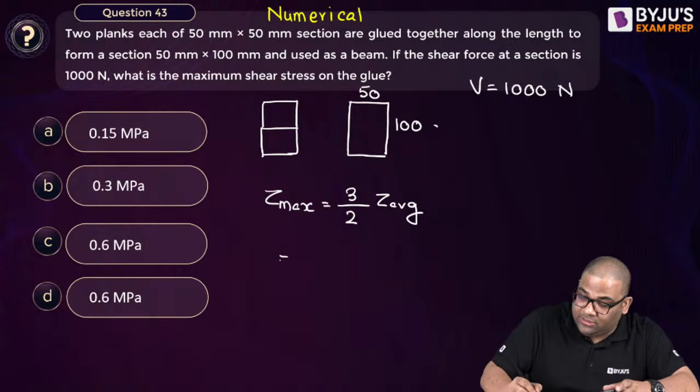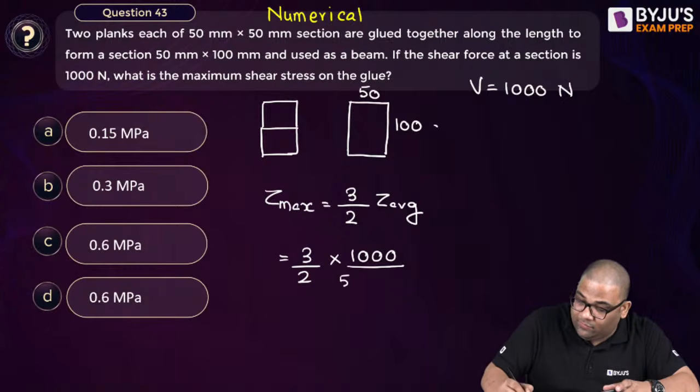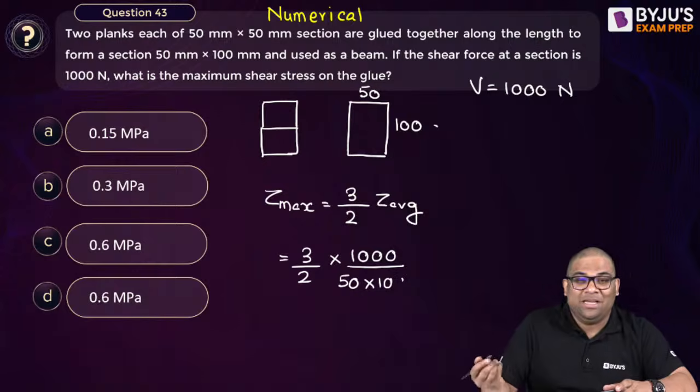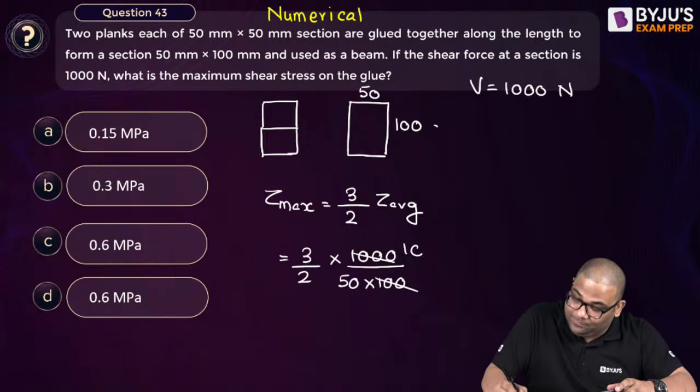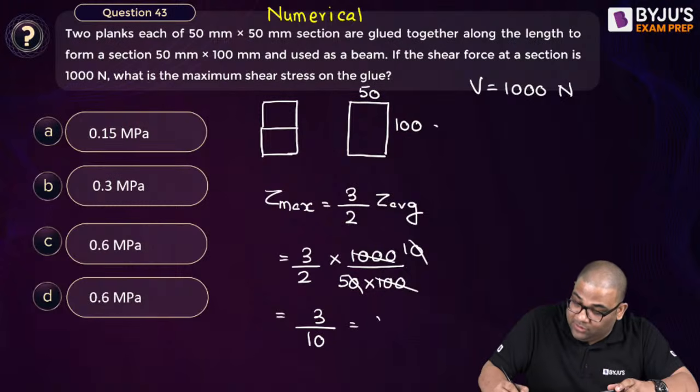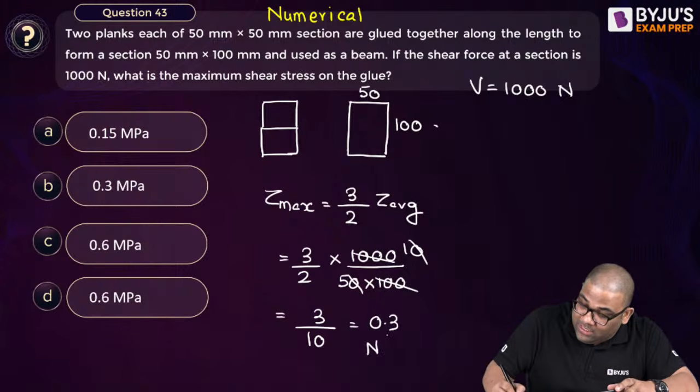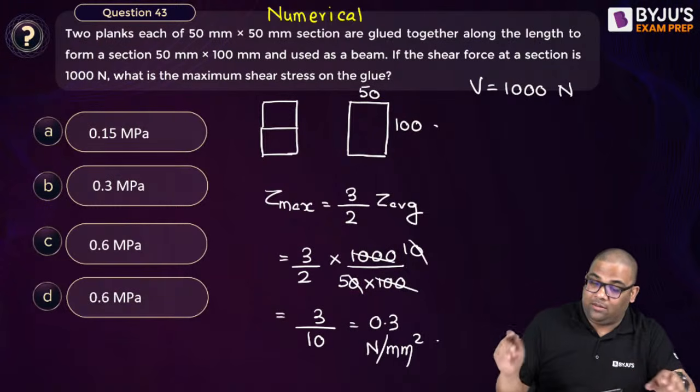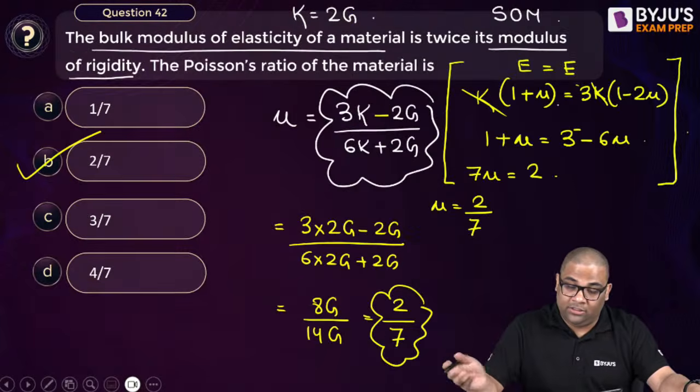And average shear stress is the total shear force divided by the area. It's very easy actually, right? So 3 by 10, that is 0.3 Newton per mm square. So you can see that numericals are concept based and you can easily solve them.